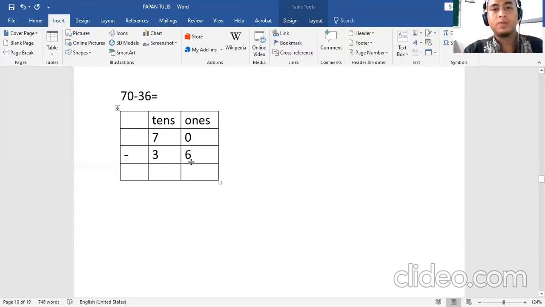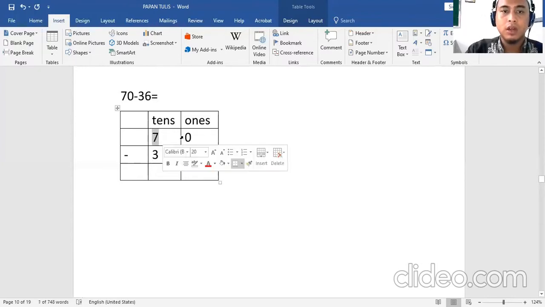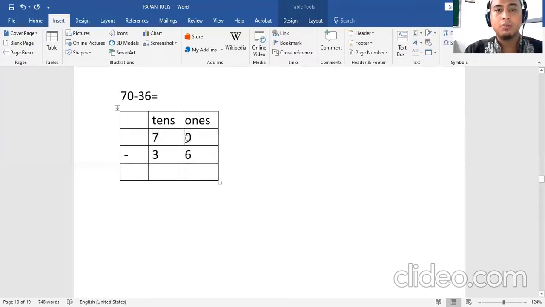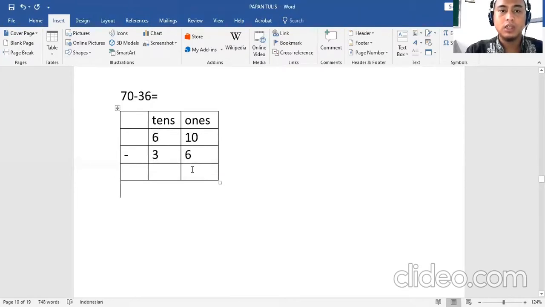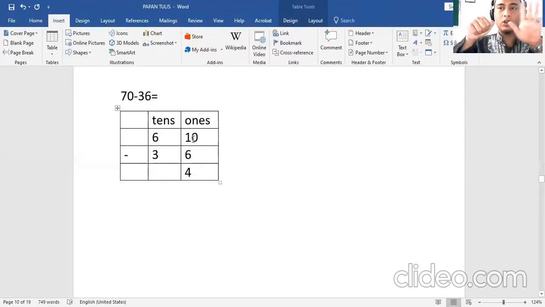In 0 minus 6, we borrow a number here. Put this 1, and this will be 6, because one of the tens is taken by ones. Good. 10 minus 6 is 4. 6 minus 3 is 3. So 34.